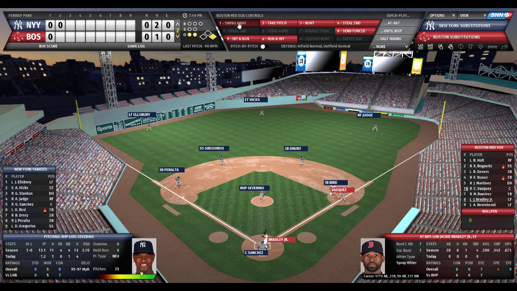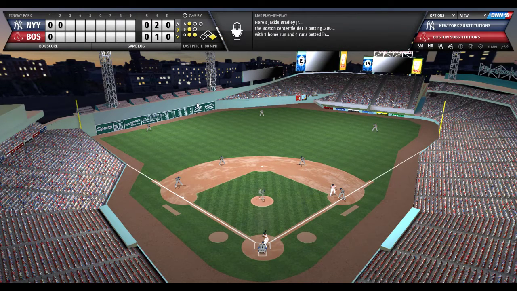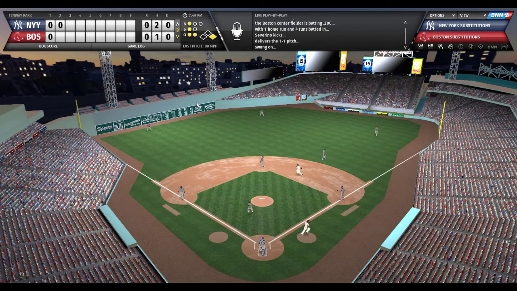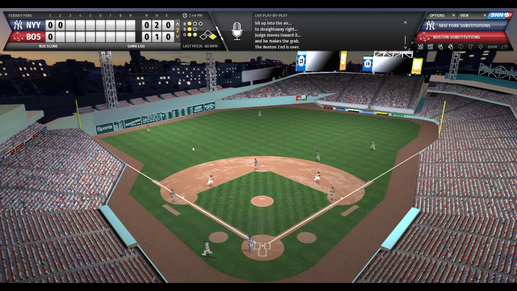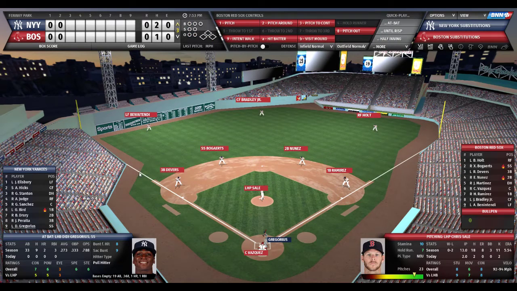Severino looks to first. Now in at Sanchez. Nods his head. Severino deals to Bradley. 1-1 count. Bradley punches that ball towards right. Coming in is Aaron Judge. And he makes the catch. Side retired. Go to the top of the third. Still scoreless here at Fenway.